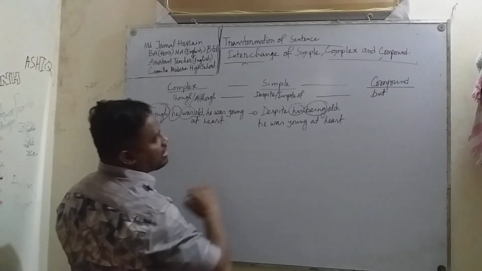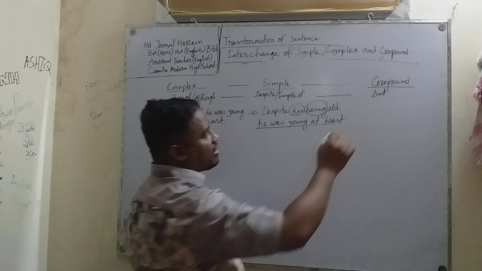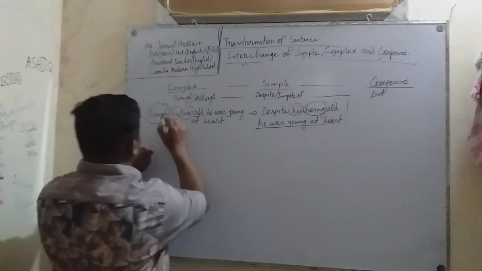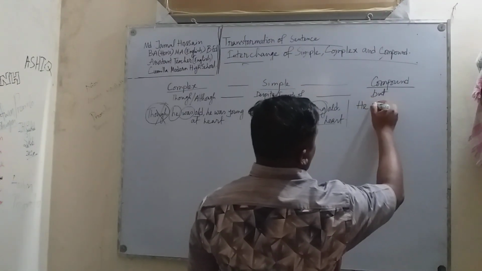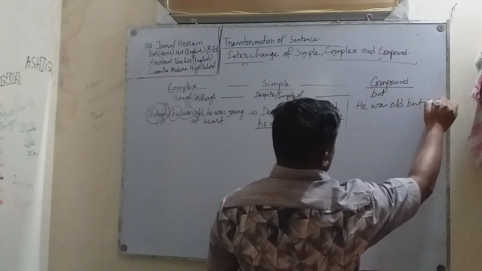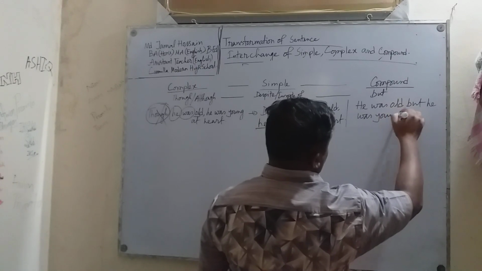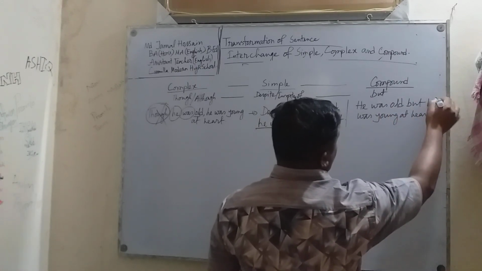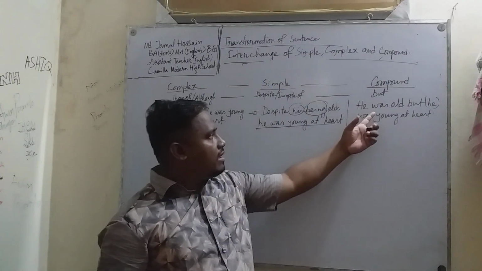Next word, then the rest of the sentence. This is a simple sentence. For a compound sentence you have to use just "though" (cut it out), then: he was old but he was young at heart. You can use "he" or not. This is a compound sentence.